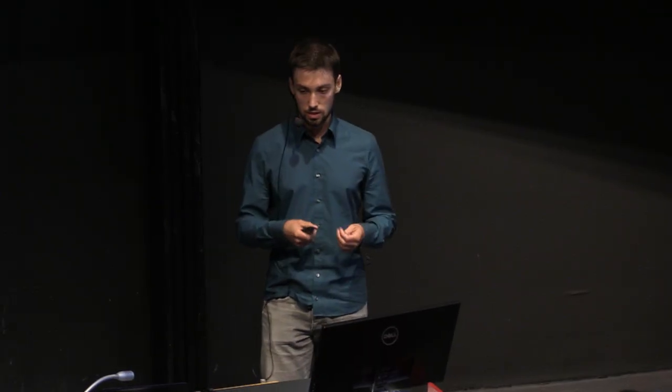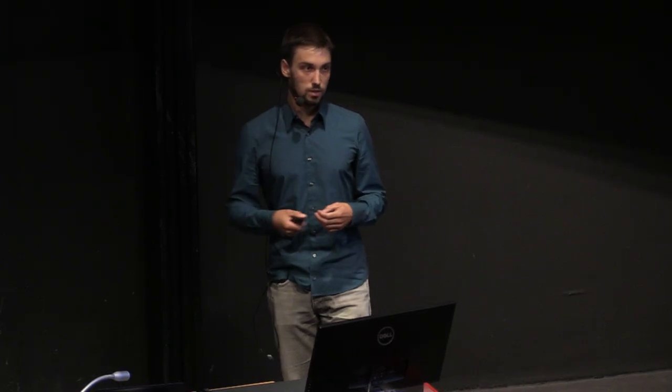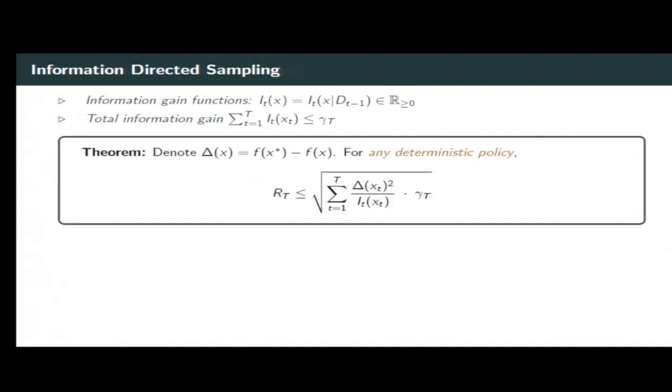So I'm introducing this abstract notion of information gain, a sequence of functions it, such that it(x) gives you the expected information gain of playing action x at time t. And I'm keeping that abstract for now and showing you a more concrete choice later. But what I'm going to assume is that the total information gain, meaning the sum over the it(xt), is bounded by some constant gamma t. And with that, we have the following theorem. So for any deterministic policy, we can always bound the regret by the square root of the sum over the gap squared divided by the information gain, times the total information gain.